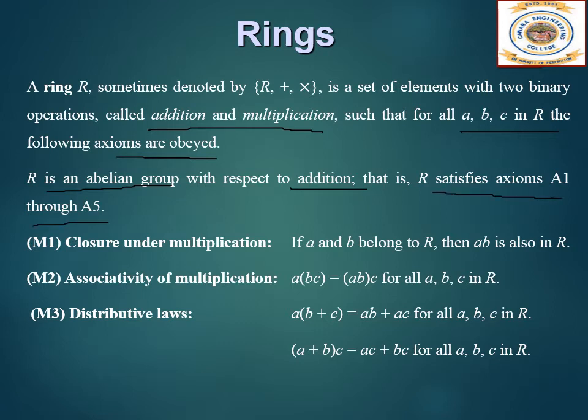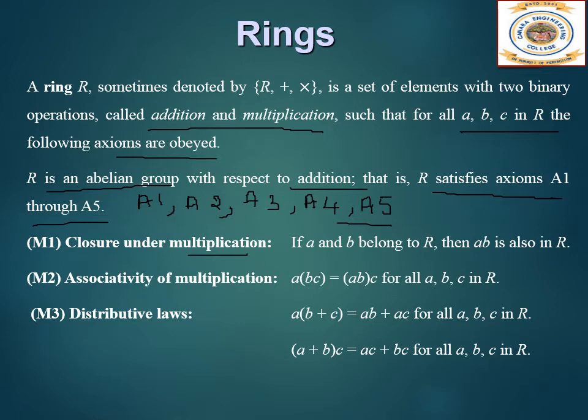What are the axioms A1 to A5? A1 we have seen previously in groups. A1 is closure. A2 is the associative property. A3 is about the identity element. A4 is for the inverse element and A5 is for the commutative property. In addition to this, we have closure under multiplication. These were all for addition, and now we will see what it obeys under multiplication.